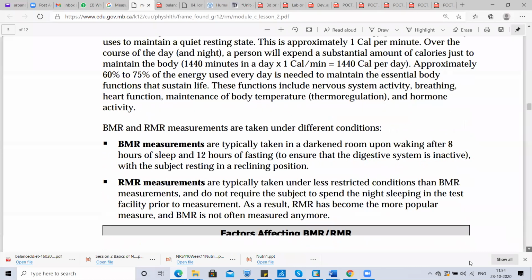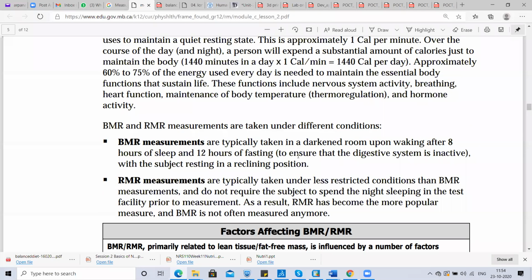How can BMR be measured? It is typically taken in a darkened room upon waking after 8 hours of sleep and 12 hours of fasting, to ensure that the digestive system is inactive, with the subject resting in a reclining position. If we want to measure BMR, the person wakes up in the morning, is taken to a dark room, and there it is measured with the help of an instrument. The person should be in complete fasting.